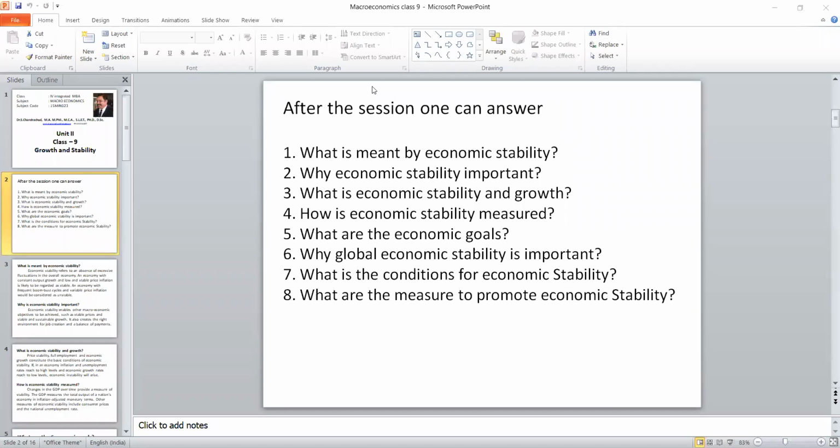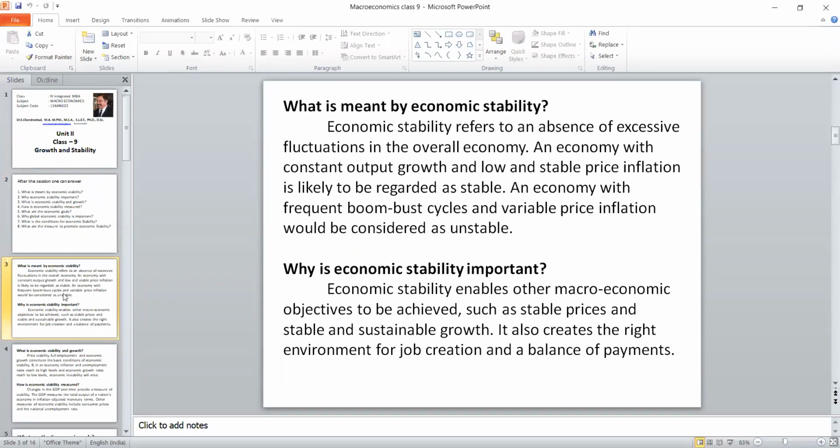Let's start with what we mean by economic stability. Actually, there are 2 things that we should keep in mind. One is economic stability, another is economic instability. Economic stability means the price should be constant, without any fluctuation. Inflation should not be there. Secondly, there should not be any fluctuation in the output. Suppose GDP growth is 5%, next year it is 10%, and the third year it is 4%, then it is called fluctuation. We should not have this. There should be a gradual increase; at least we should maintain that GDP. If we maintain it, then it is called economic stability.